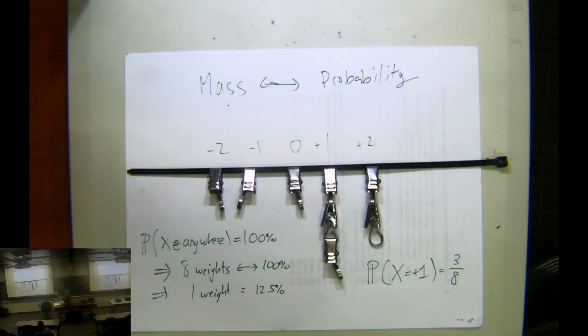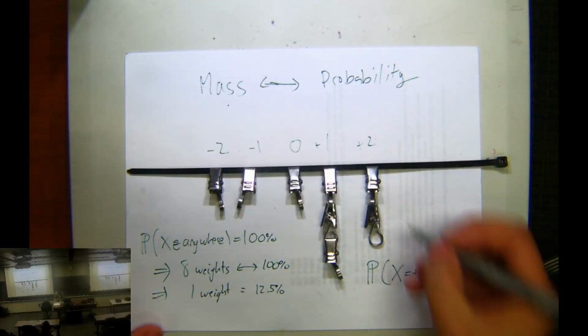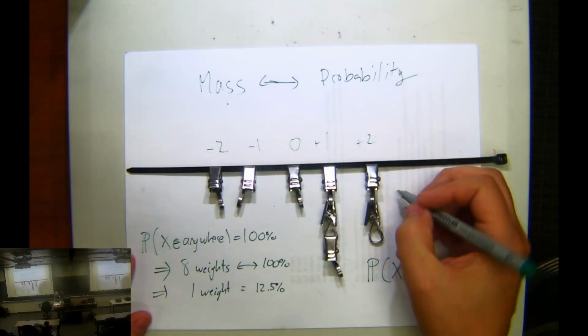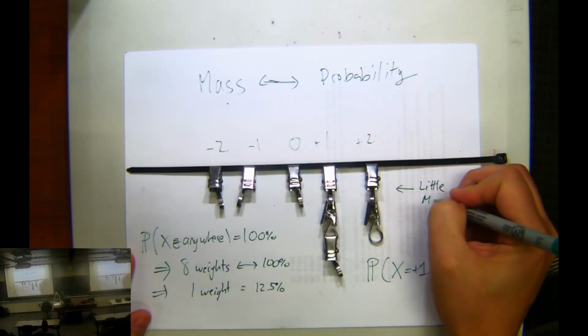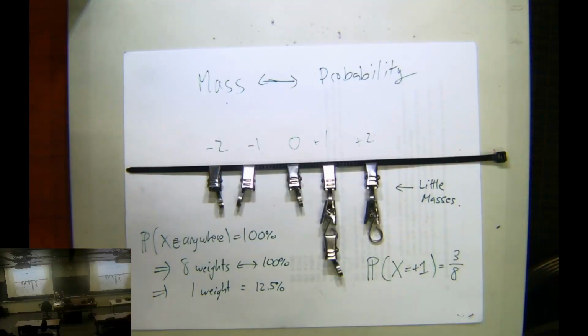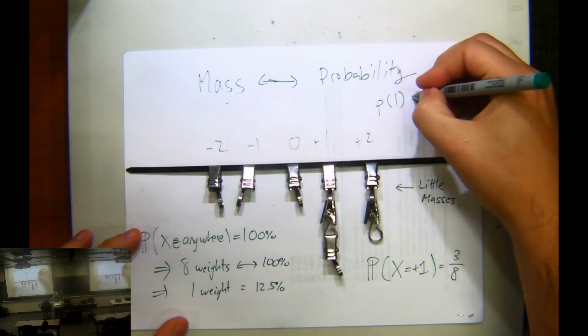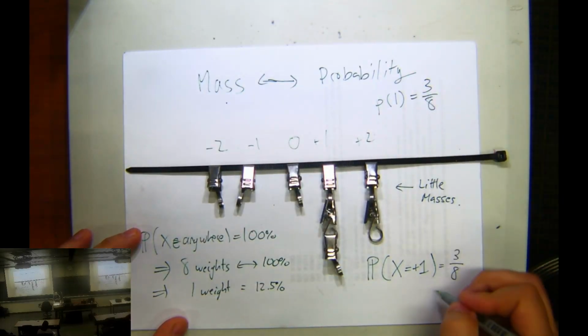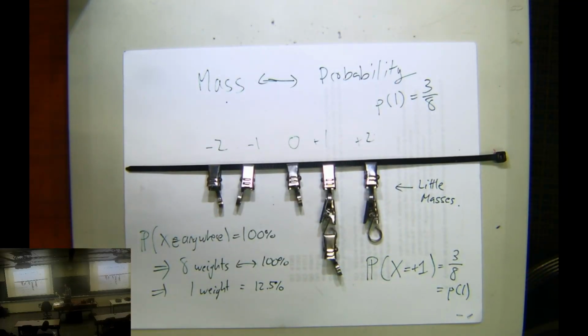So that's my analogy for probability mass functions, and I'm trying to show you why it's called the probability mass function. You really think of it as actual little weights, little masses that live here. Okay, that's why it's called the probability mass function. The function p of x tells you the mass. P of 1 equals 3 out of 8 tells you this probability. Okay, there we go. I think I've done the analogy.